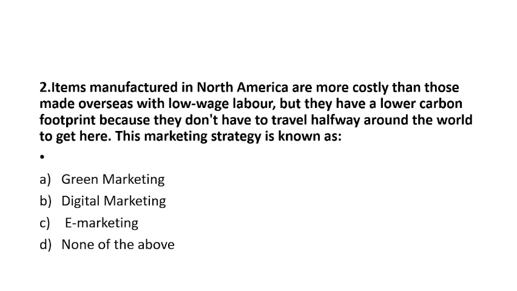Option A, green marketing. Green marketing is the marketing of the products with the environmental concern. Then digital marketing, you all know, we use the digital modes. Then e-marketing like Amazon, Flipkart, which we do through e-commerce websites. I hope all these three options are clear to you. Option number A is the right answer.